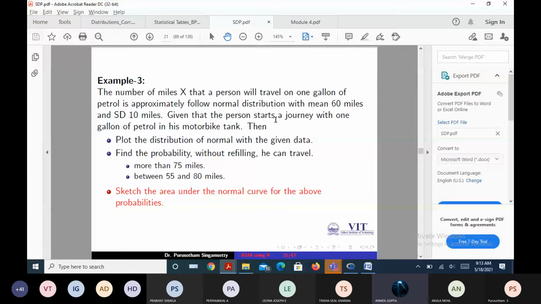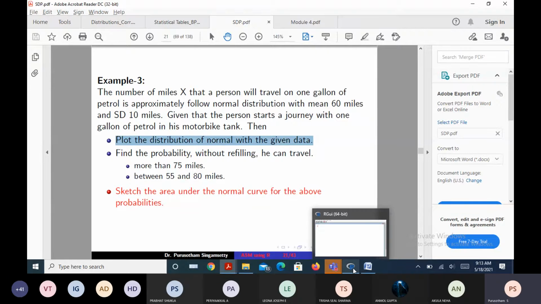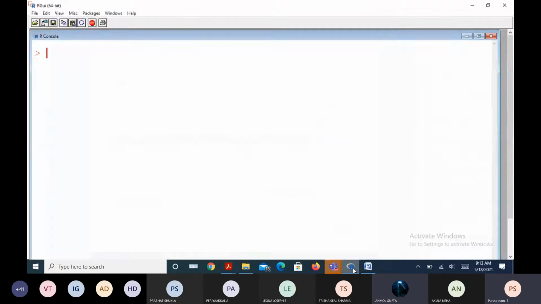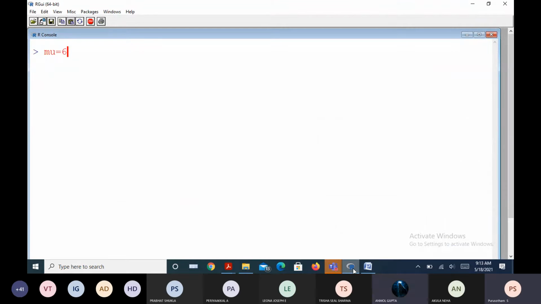So the first point is that we need to plot the normal distribution with the given data. I just wanted to show the normal distribution with the help of our program. What is the input? Mu we have 60 miles, and standard deviation sigma, SD, is equal to 10 miles. So we want the normal distribution.